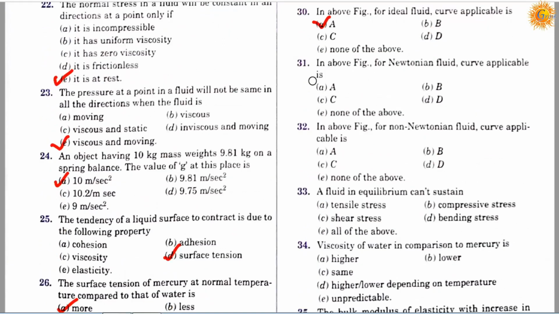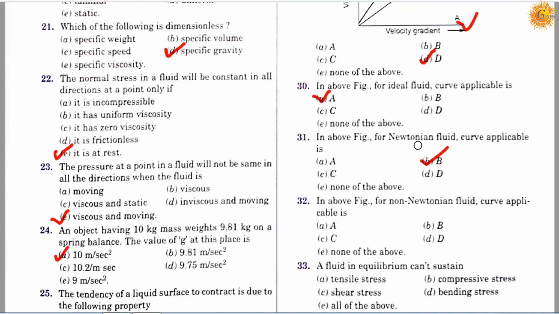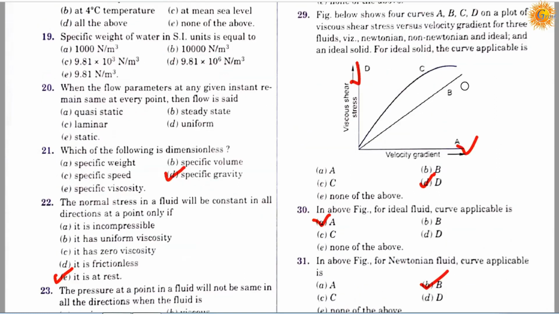Question number 31. In the above figure, for Newtonian fluid, the applicable curve is: option A, curve A; option B, curve B; option C, curve C; option D, curve D; and option E, none of the above. The correct answer is B, so curve B is for Newtonian fluid. It means this one.